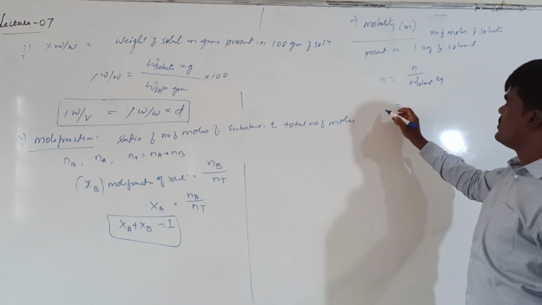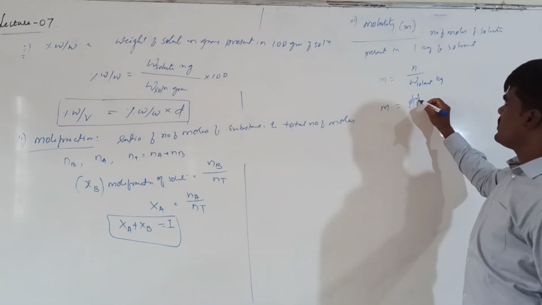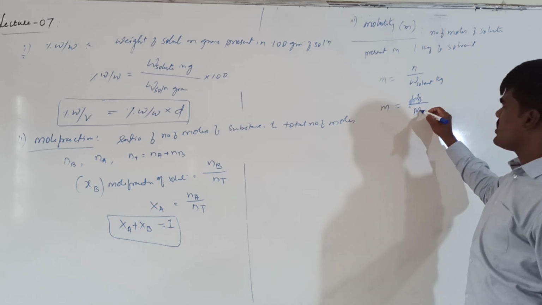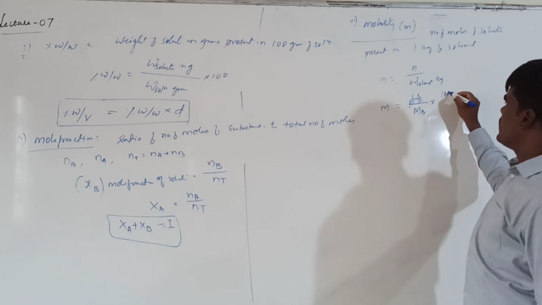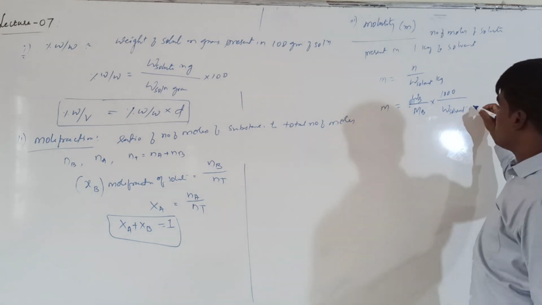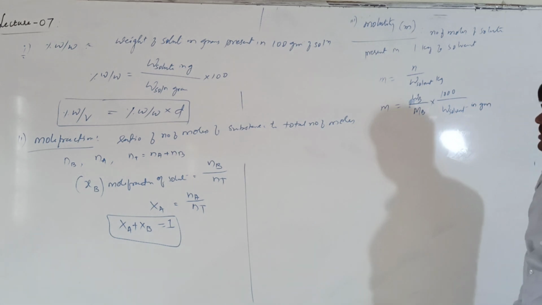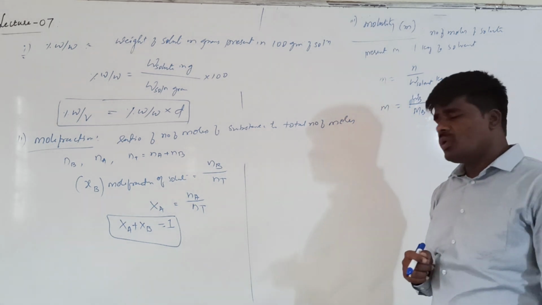Or otherwise, the molality will be equal to weight of solute upon molar mass of solute into 1000 upon weight of solvent, this solvent not solution, in grams. Right? This is about the formula for the calculation of molality.